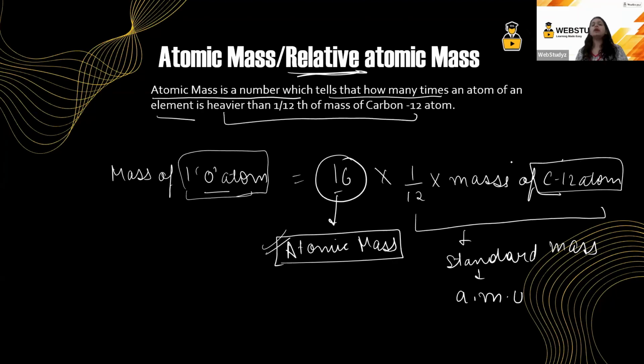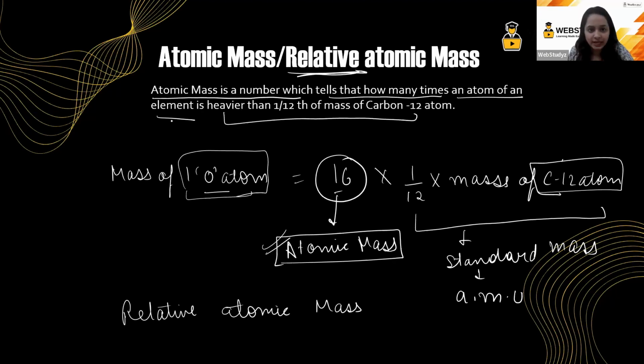In this way, we are calling it relative atomic mass. So atomic mass is a number which tells how many times an atom of an element is heavier than 1/12 of the mass of a carbon 12 atom. I hope this is clear.